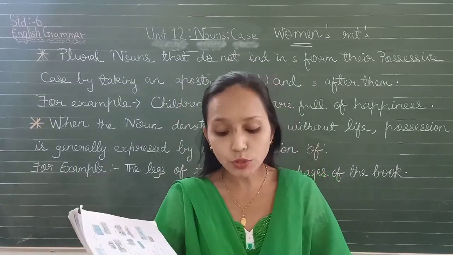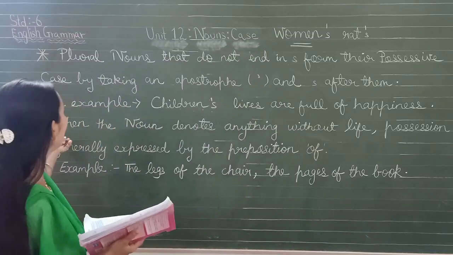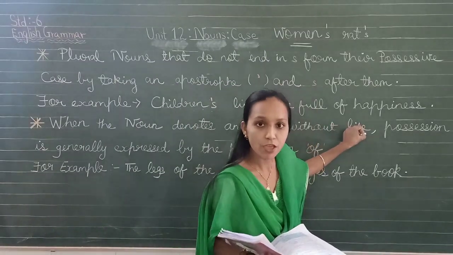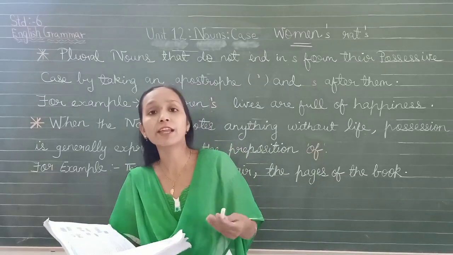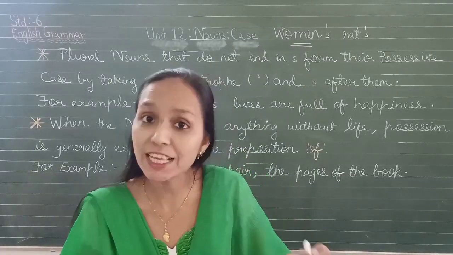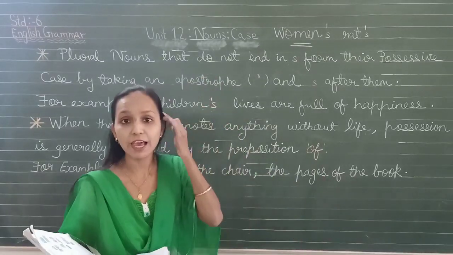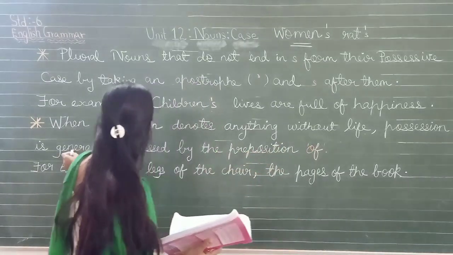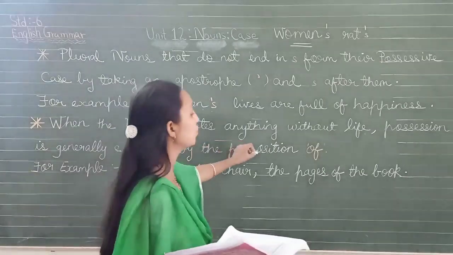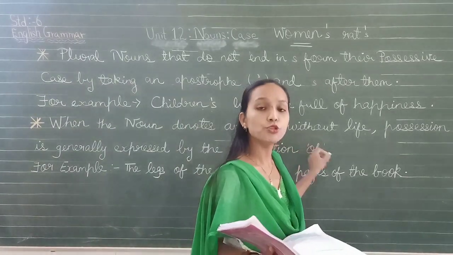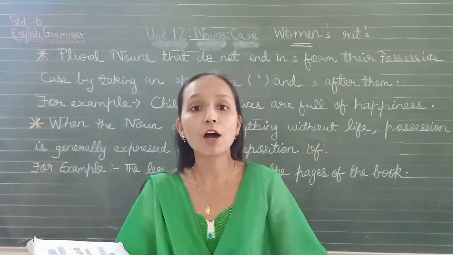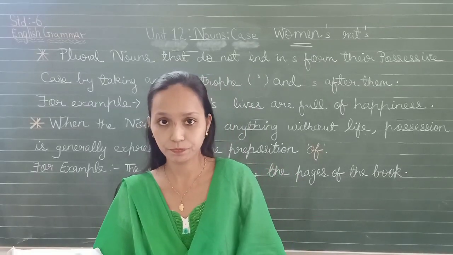But when the noun denotes anything without life, when the noun talks about lifeless things, chair, table, bed, possession is generally expressed by the preposition of. You don't put apostrophe or s for nouns without life.